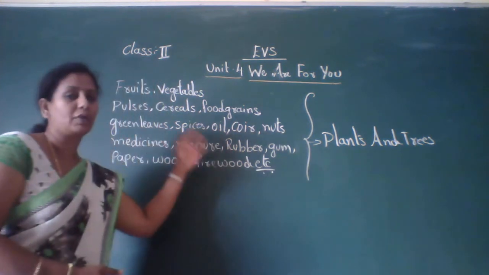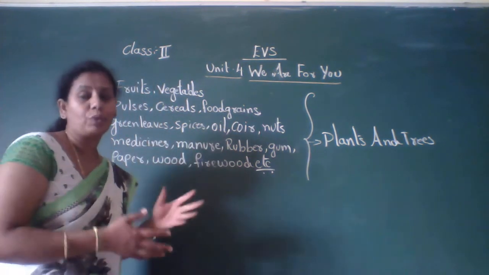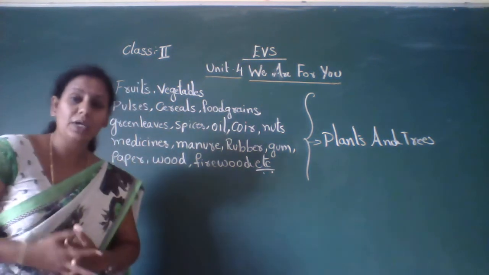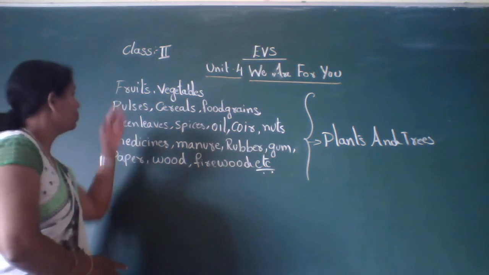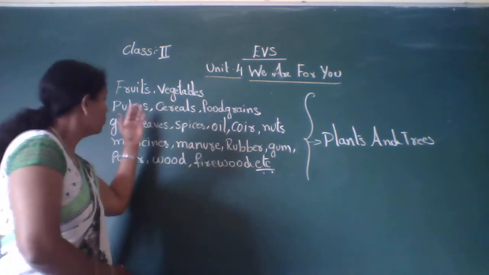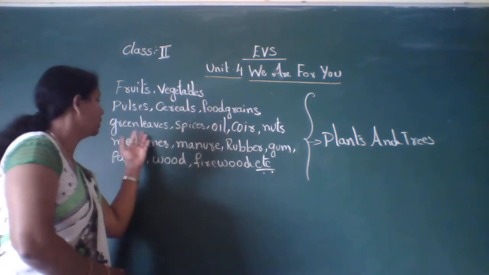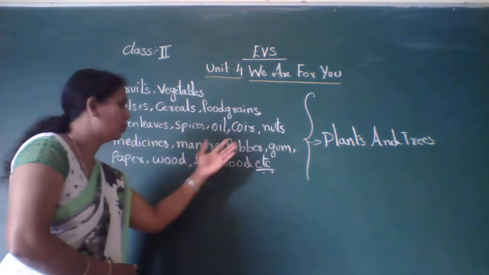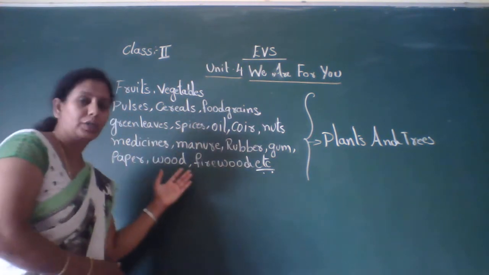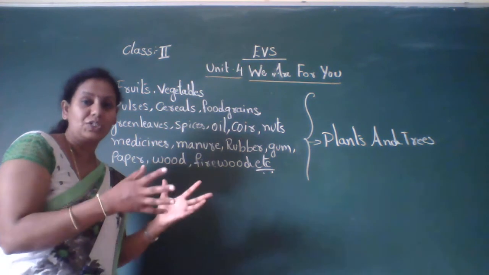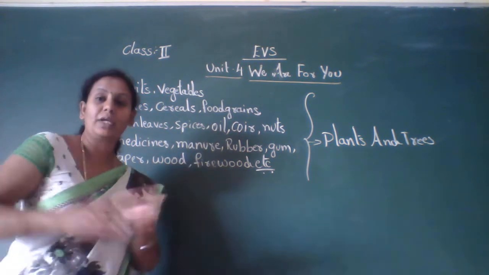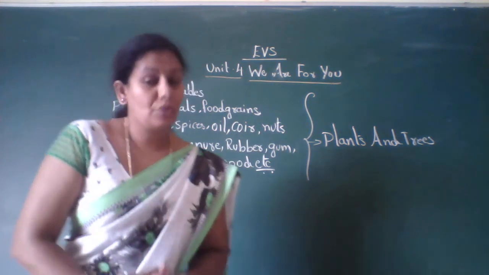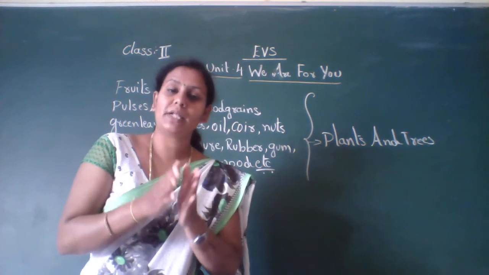All these things, whatever I told you here, I have written on the board. We use all these things in our daily life, isn't it? So we need fruits, vegetables, pulses, cereals, food grains, green leaves, spices, oil, coir, nuts, medicines, manure, rubber, gum, paper, wood for constructing the house or making furniture. Then firewood to light the fires, isn't it? So all these things we get from plants and trees only. So that's why our life is depending on plants and trees.